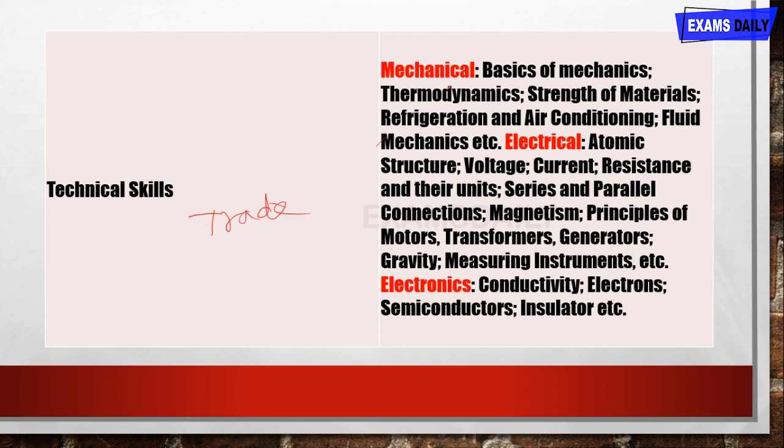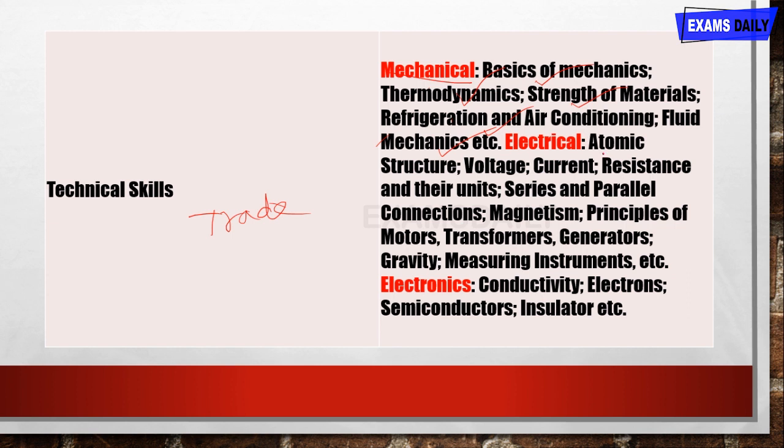And then you are going to write this examination for your trade syllabus. If you belong to mechanical, you want to go through this syllabus, and for electrical you are going to study this syllabus, and likewise for electronics. For mechanical, you want to go through basics of mechanics, thermodynamics, strength of materials, refrigeration and air conditioning, and fluid mechanics. I'll share what postings come under the mechanical department.